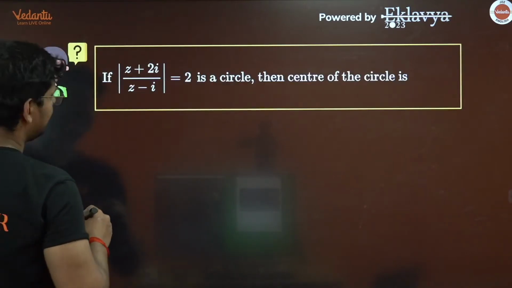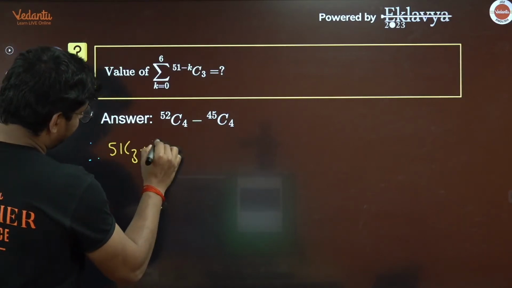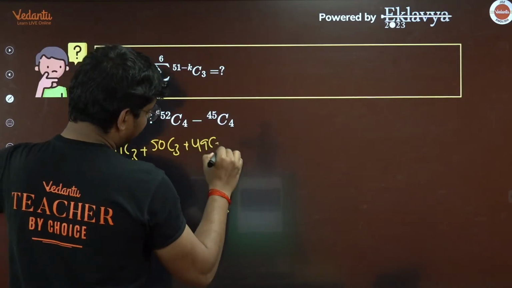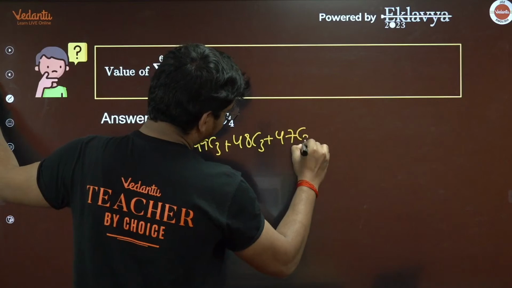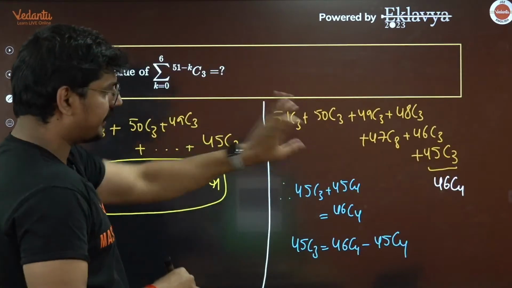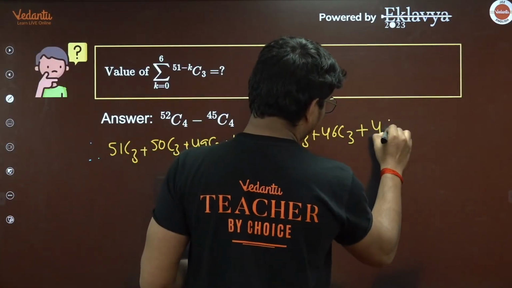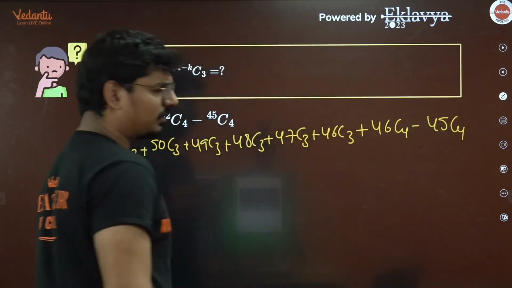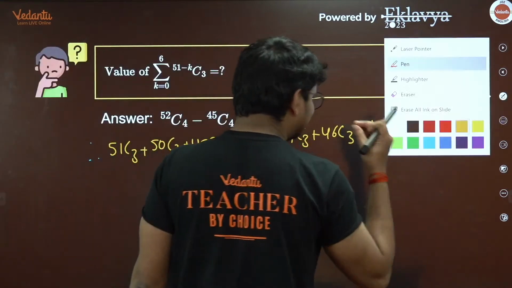Now in the question, all we have to do is, so we have 51C3, 50C3, 49C3, and then you have 48C3, 47C3, 46C3. So in place of this 45C3, you write it in this way, plus 46C4 minus 45C4. Now what is the use of this? As I told you, the question is literally a simple question.